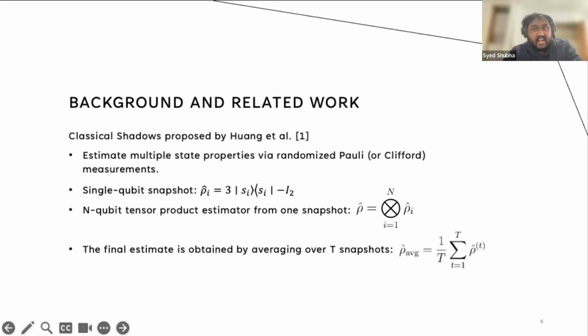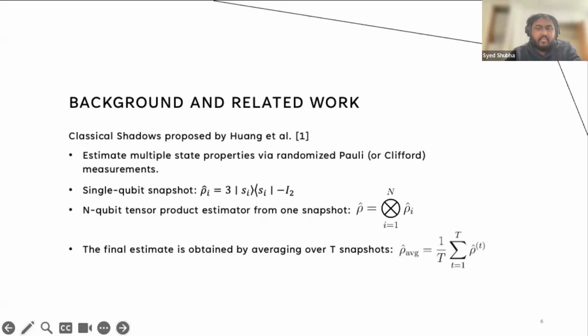And now the second ingredient is the classical shadow formalism, which was introduced by Huang, Kueng, and Preskill. The idea is to replace the full tomography with random local measurements. For each copy of the state, we choose a random Pauli basis for each qubit. We measure and apply a simple inversion map to get a single-shot estimator, rho hat. For a single qubit measured in a Pauli basis, the inverted estimator takes the form of rho hat i, which is the single-qubit snapshot, where s_i is the measured eigenstate. For the two-qubit state we just take the tensor product, and then we average over the snapshots, which is the rho average.